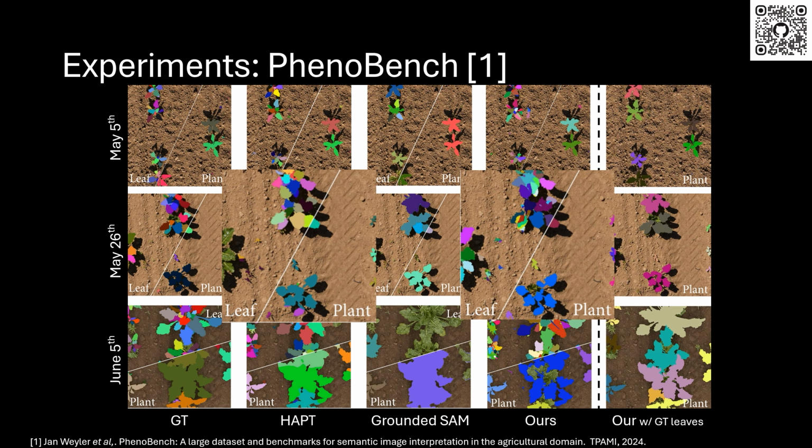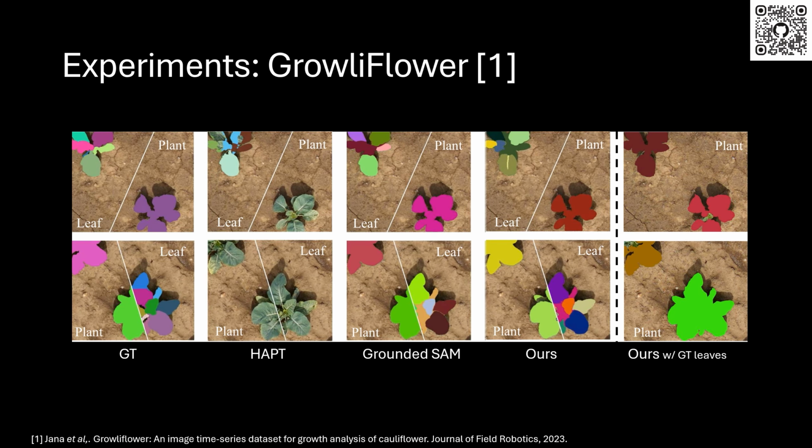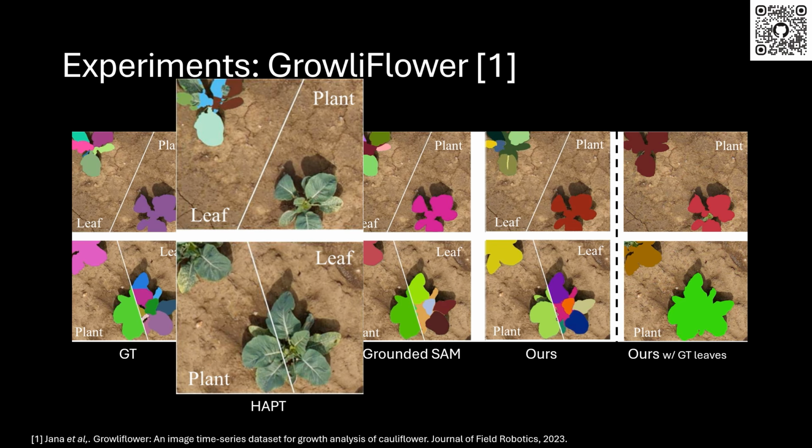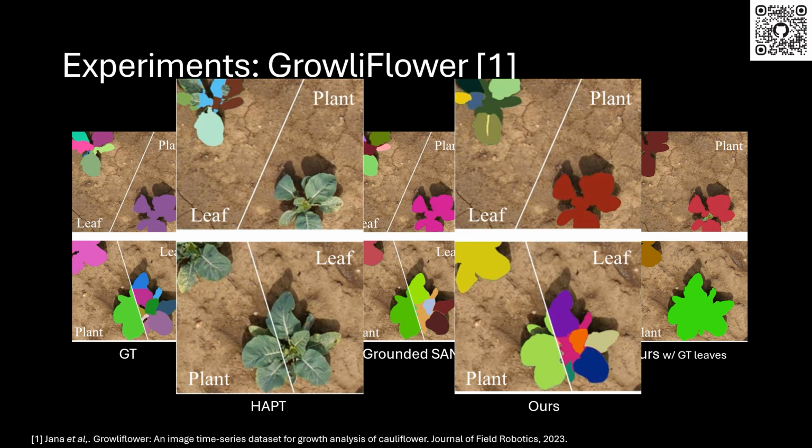But the real advantage of it is the cross-domain generalizability. For PhenoBench, it shows the ability to migrate to different dates of examples while still holding high accuracy of segmentations. And when testing supervised methods on a completely different species like cauliflower in the Cauliflower dataset, their performance dropped significantly. They may even fail to segment the leaves of plants. In the meanwhile, ZeroPlantSeg maintains the accuracy of not only the leaf segmentations but also individual plant segmentations.